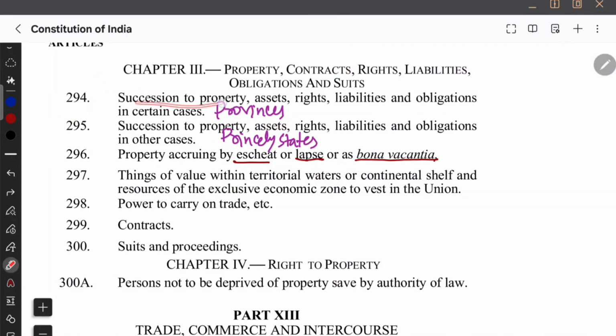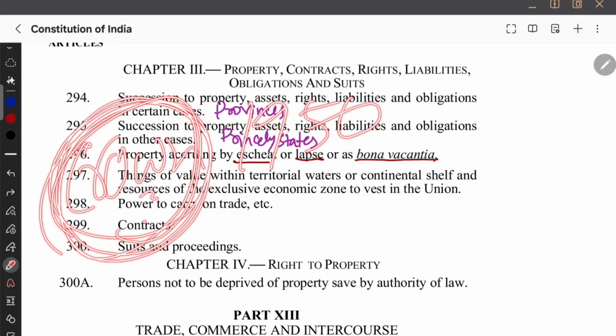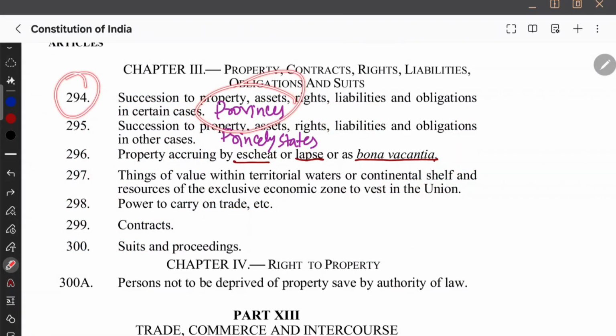Article 294 says that succession to property, asset, rights, liability, and obligation in certain cases. Okay. Basically, before 1950, the property of India, it belongs to the crown, right? Before 1950, it was the property of crown. But now, after constitution, it must be transferred to India, right? Now they are telling that under Article 294, certain property of provinces, they will be transferred to the state. And then properties of princely states, they will also be transferred to the state. 294 talks about provinces and 295 talks about princely states.